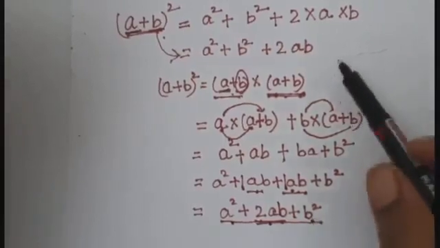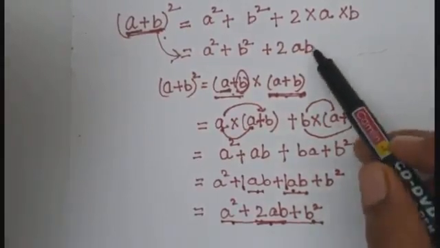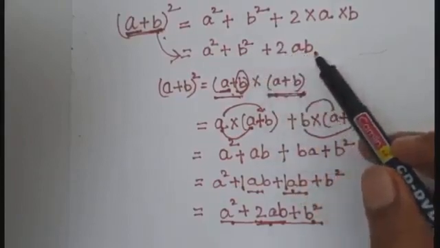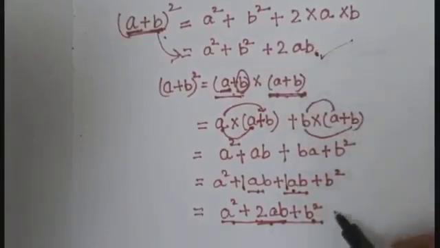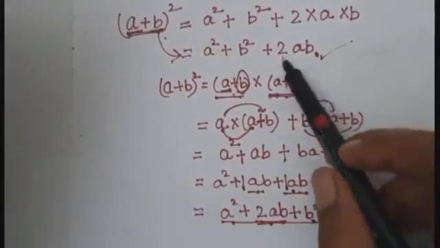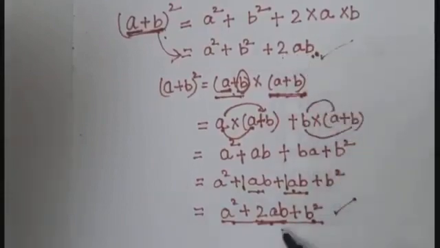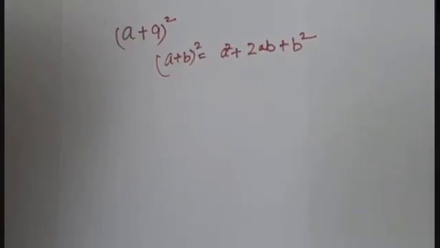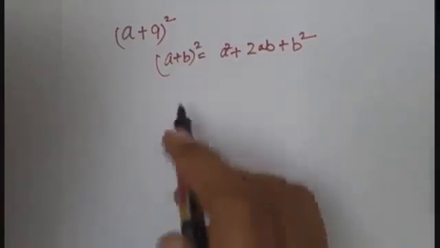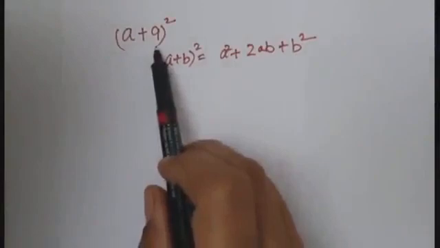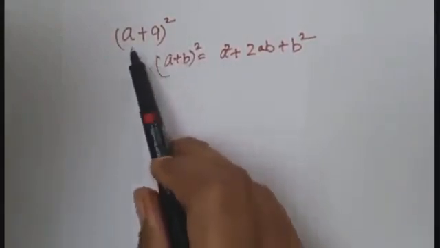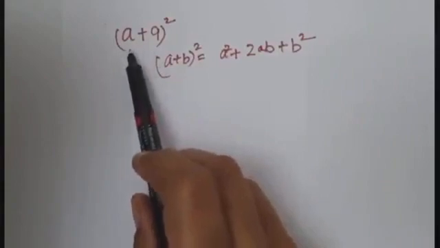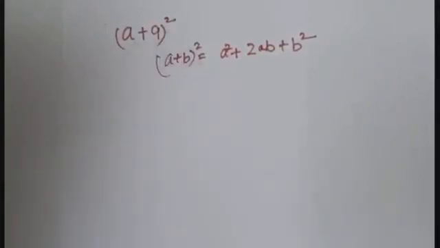Now you can see what I have written: a square plus b square plus 2ab. These two are same. 2ab you can write at the end also or in between also. Fine students, let us discuss a question based on this expansion. Now we have to simplify, or we have to expand a plus 9 whole square.